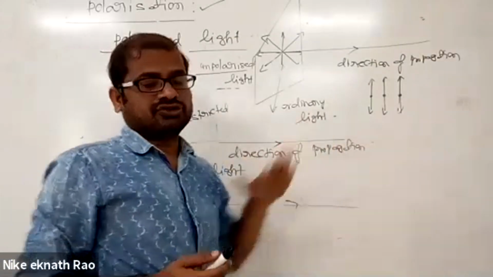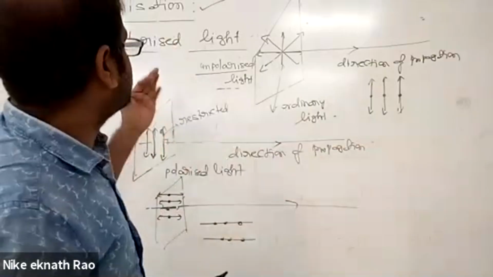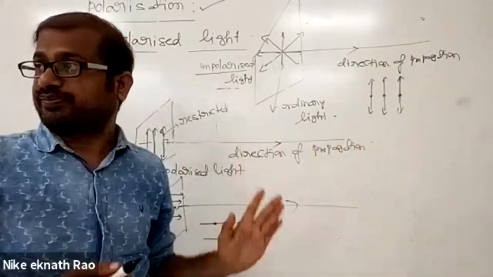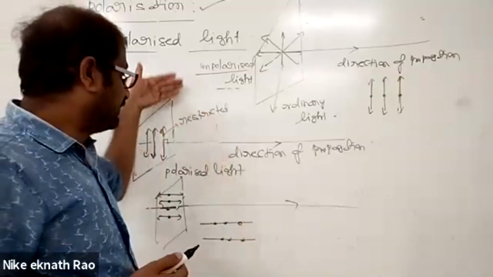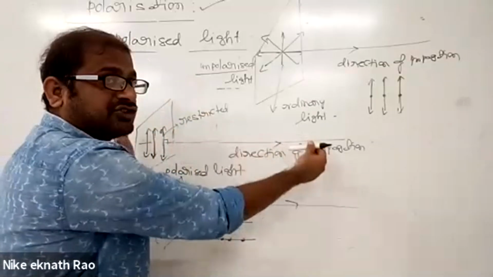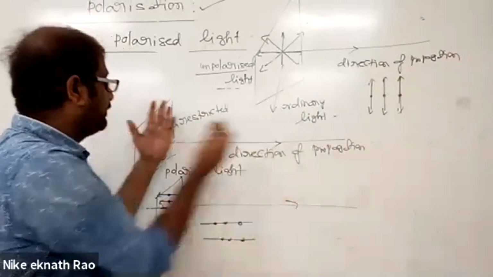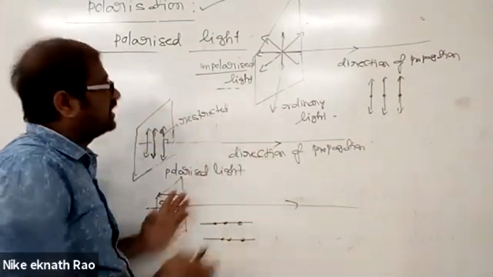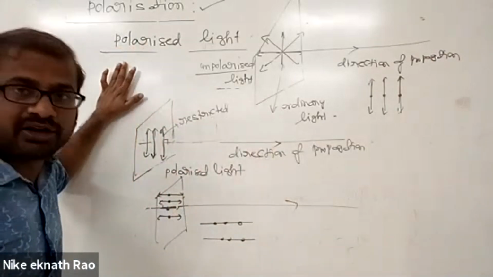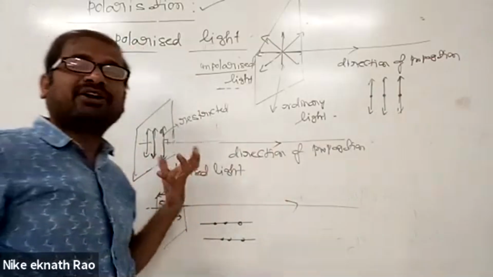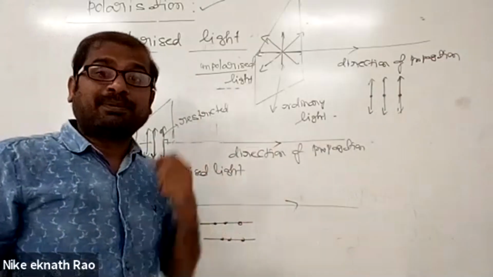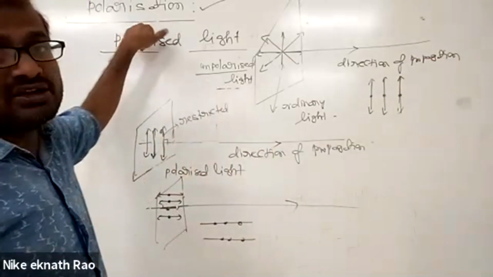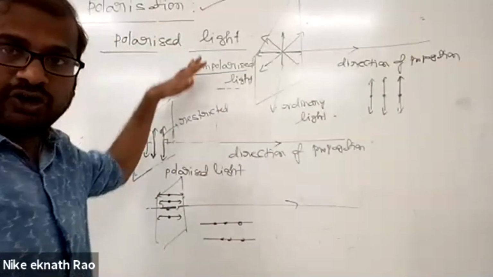The direction of propagation. The conclusion is that if the oscillations of the electric field vector are restricted to a single direction, that direction may lie in the plane perpendicular to the direction of propagation, or those vibrations may lie perpendicular to this plane. Such kind of light is called polarized light. Restricting the vibrations of the electric field vector to a particular direction in a plane perpendicular to the direction of propagation is known as polarization. I hope everyone understood.